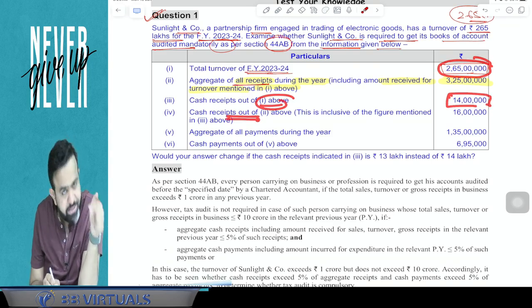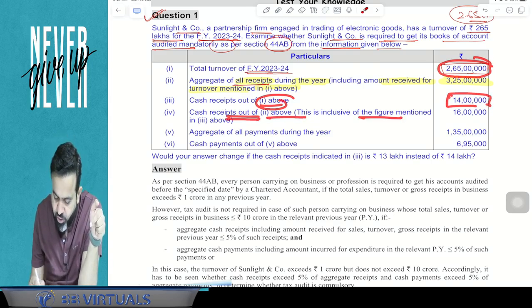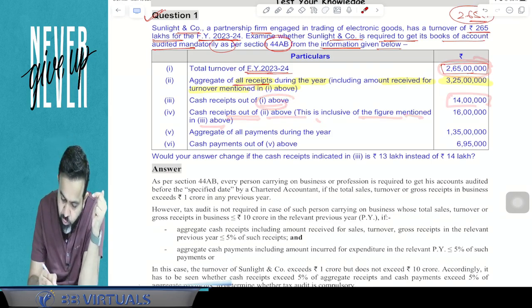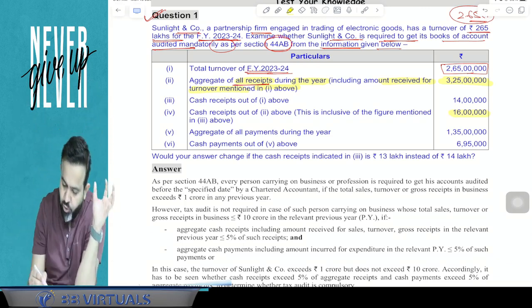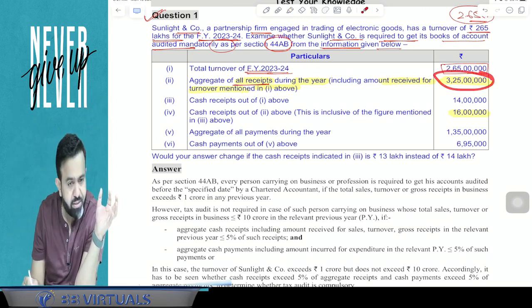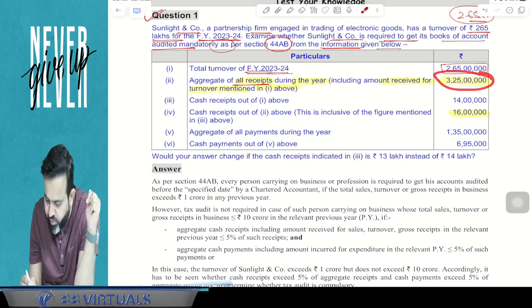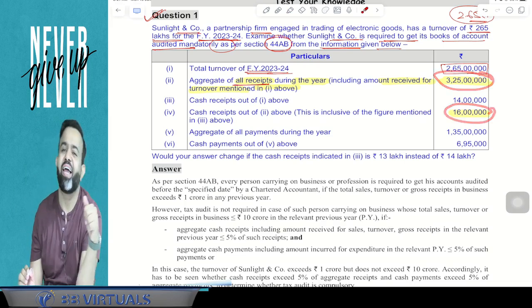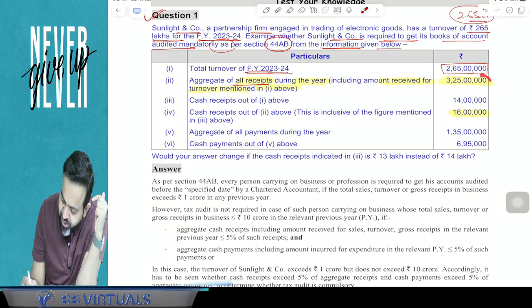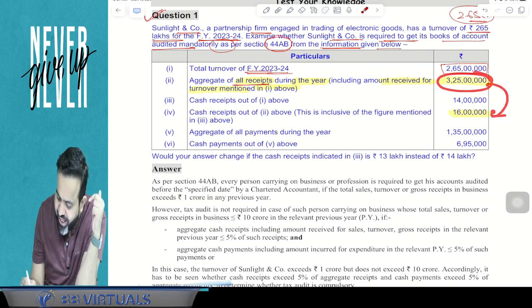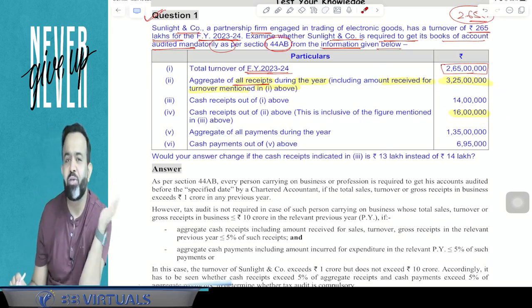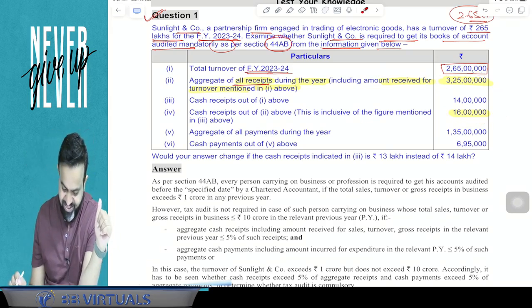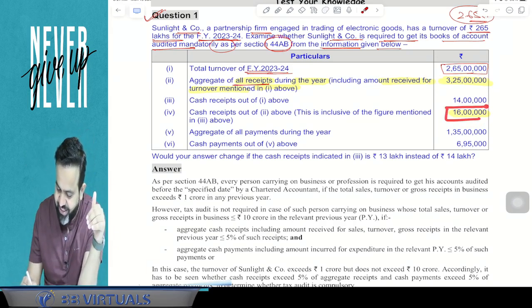But cash receipt out of two above, inclusive of the figure mentioned in point number 3 above, meaning out of your total receipt of 3 crore 25 lakh, your cash receipt is 16 lakh. So cash receipt is 16 lakh out of 325 lakh.